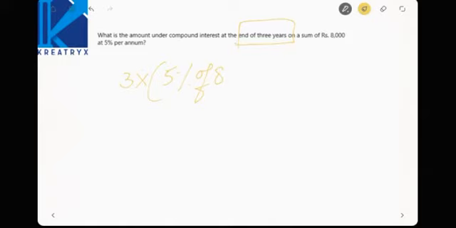What is the amount under compound interest at the end of 3 years? Okay, right. We have to find out the amount. 8,000 plus 3 into 5% of this value. 5% of this value is, what, 200? Am I right? 800 is 10%, 400 is 5%. Now next one, 1 into 5% of this value. 40 is 10%. Now 20 is 5%.